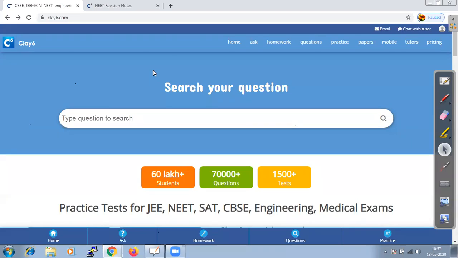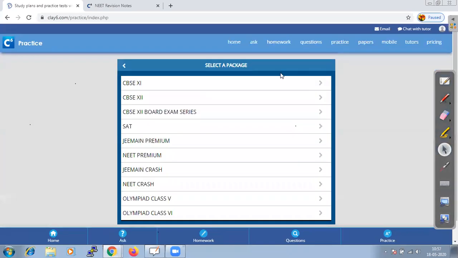Before we start the session, briefly I will run through how to access revision notes and tests on the Play6 website. Go to play6.com, click on practice, and since we are doing NEET Premium here, let us select the package NEET Premium.